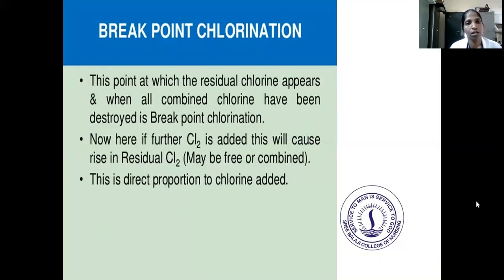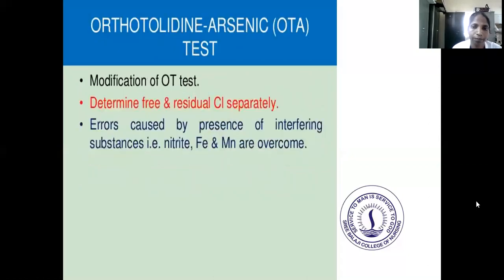The break point of chlorination is the point at which residual chlorine appears after all the combined chlorine has been destroyed. The orthotolidine arsenite test is a modification of the orthotolidine test to determine free residual chlorine separately. Errors caused by the presence of nitrite and manganese are overcome.